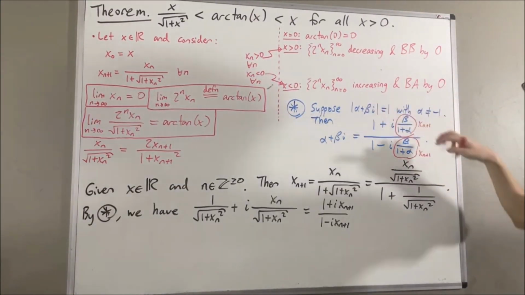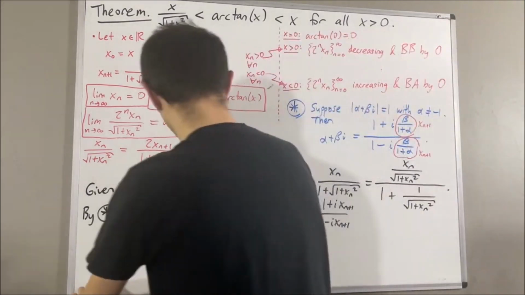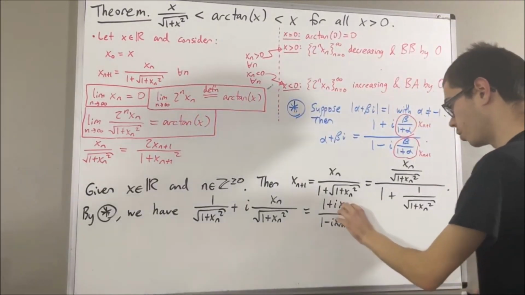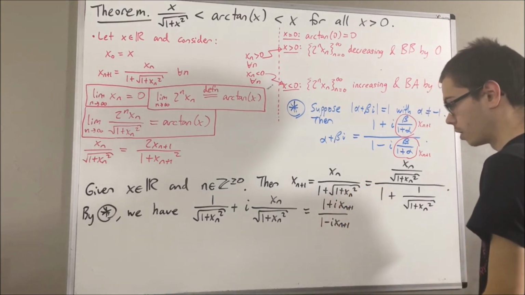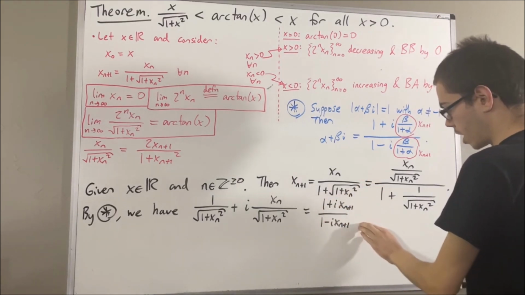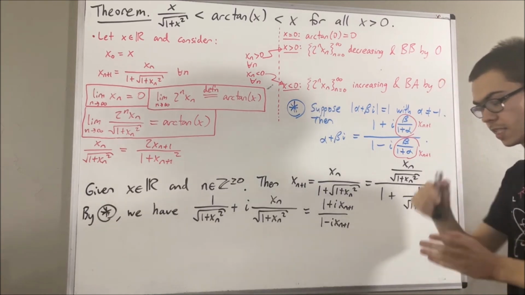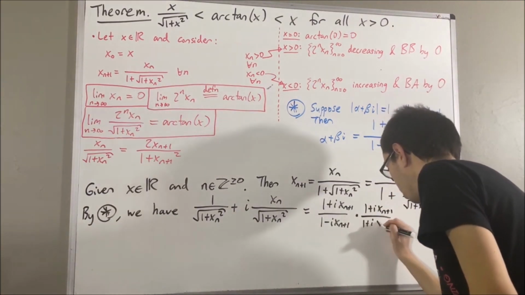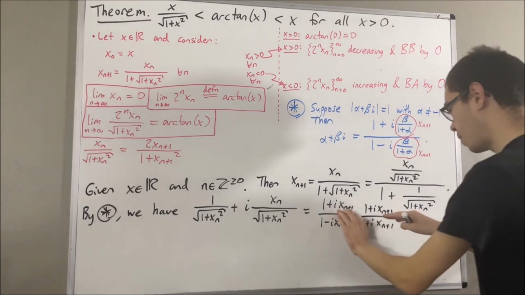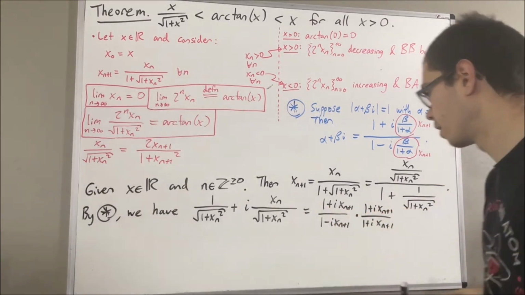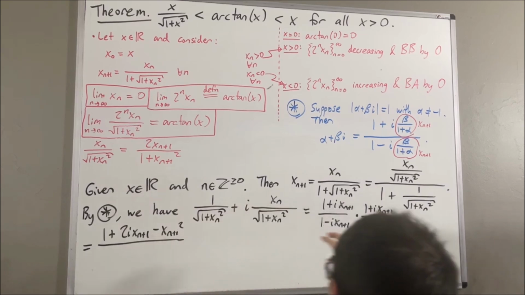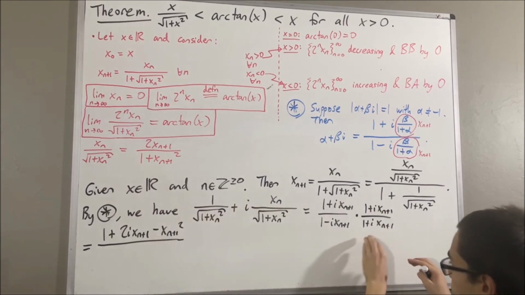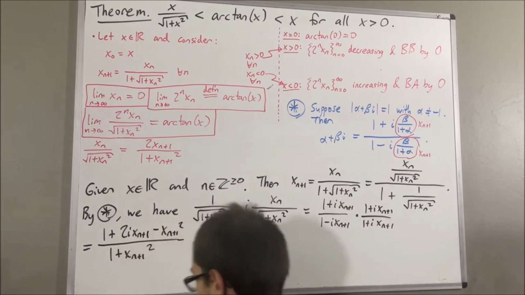Just realized maybe I shouldn't erase it just yet. But now, we're going to re-express the right-hand side in rectangular form. So let's just multiply both the numerator and denominator by 1 plus i x_{n+1}. And if we expand out the numerator, we get this. And if we expand out the denominator, we're going to get this.